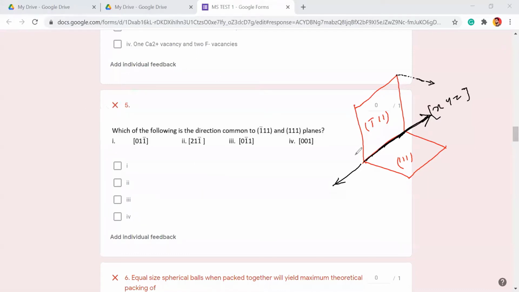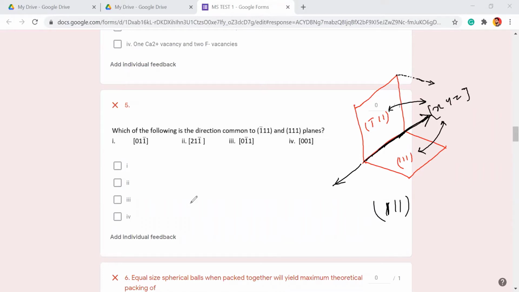Now why is the dot product of these two 0, and the dot product of these two 0? Because (1 1 1) in round brackets is not a vector, it is a plane, and there is no dot product between a scalar and a vector.